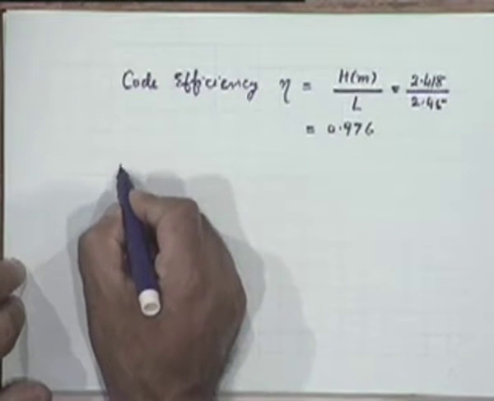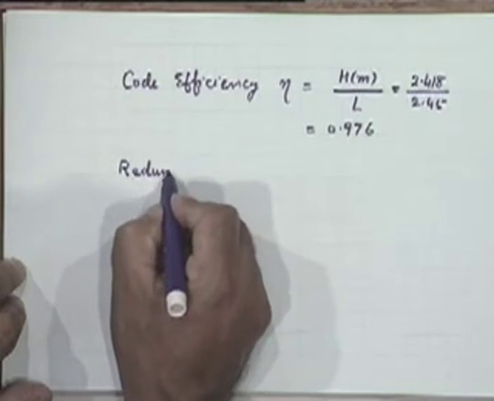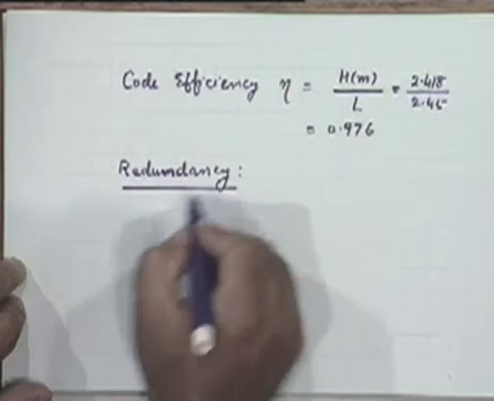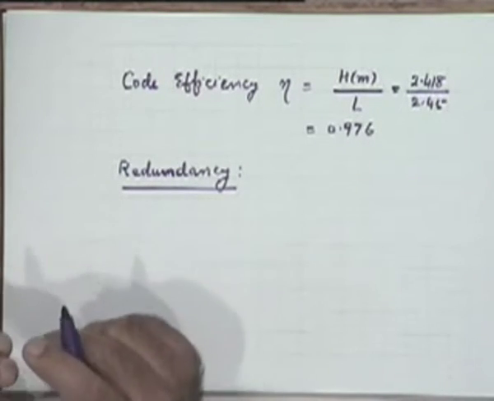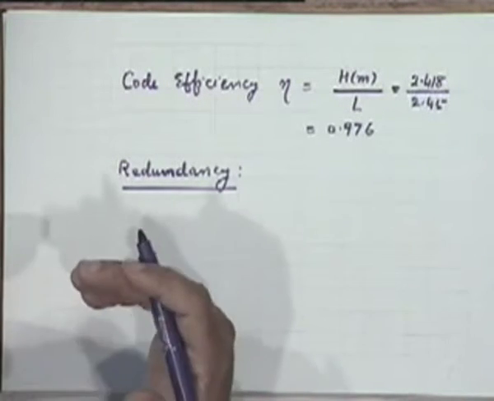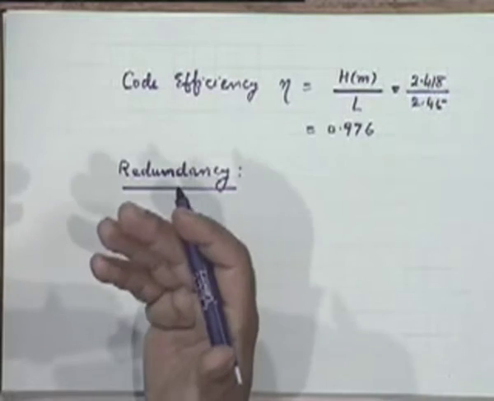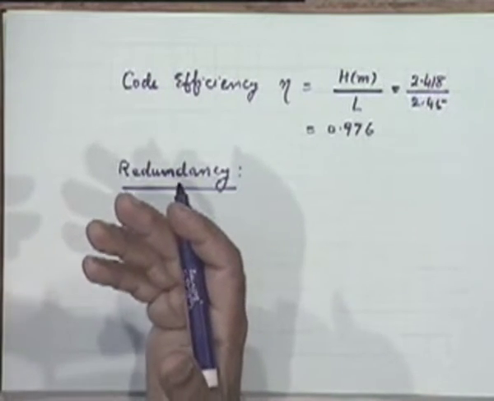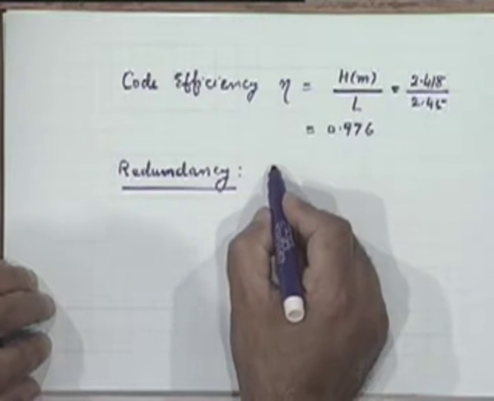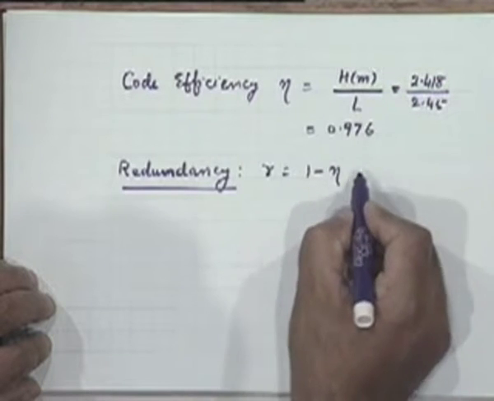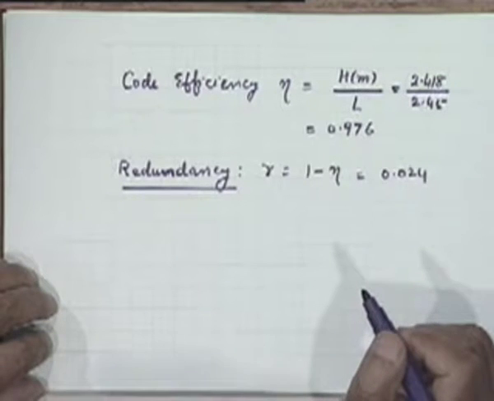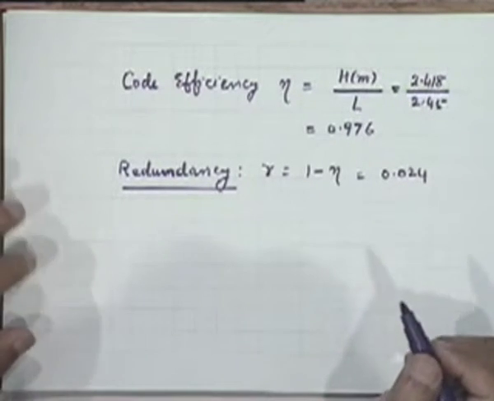We also define a complementary quantity which is called the redundancy of the code. That is, the transmitted signal or transmitted message is still having some extraneous information, and that is basically defined as 1 minus eta, which in this case will be 0.024.